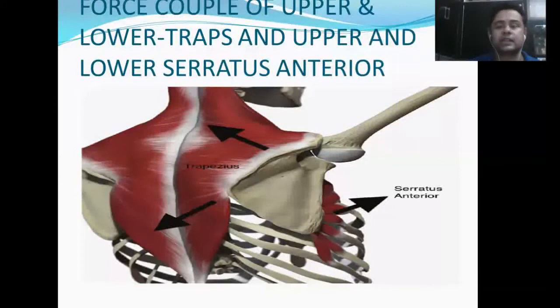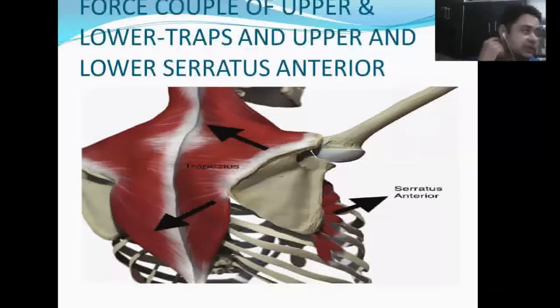Weakness of serratus anterior leads to winging of the scapula, which we have already discussed in class as type 2 of the Kibler classification. Once this couple has failed, a patient will come to you with a classical winging sign, which mainly takes place due to nerve injury also, which we have already discussed and so many times learned in our college time.